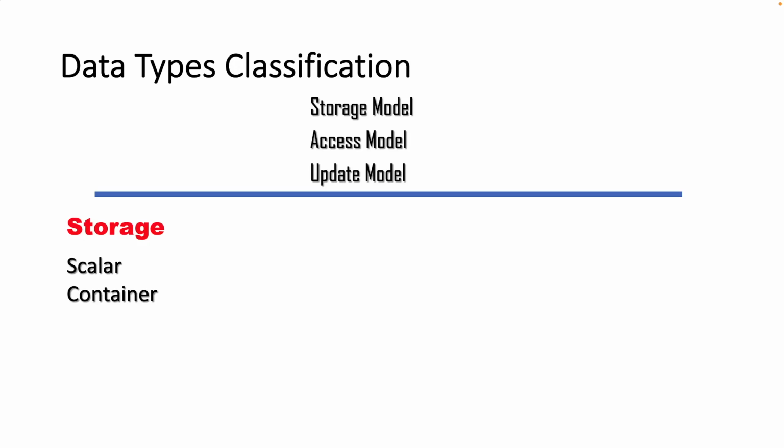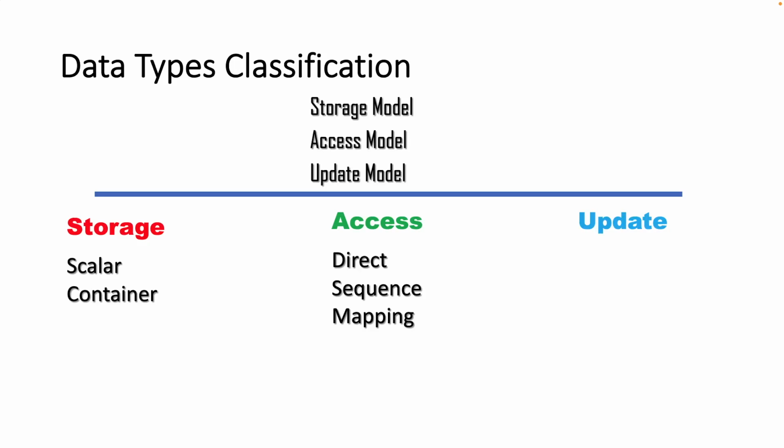And container, as the name implies, is able to contain multiple data types or multiple values. For access, we have direct, sequence and mapping. And according to the update model, we have mutable and immutable data types. We learned that the mutable types in Python are list, dictionary, and set. The remaining are immutable. We discussed scalar, container, direct, sequence, mutable, immutable, and mapping type, which is quite interesting here.